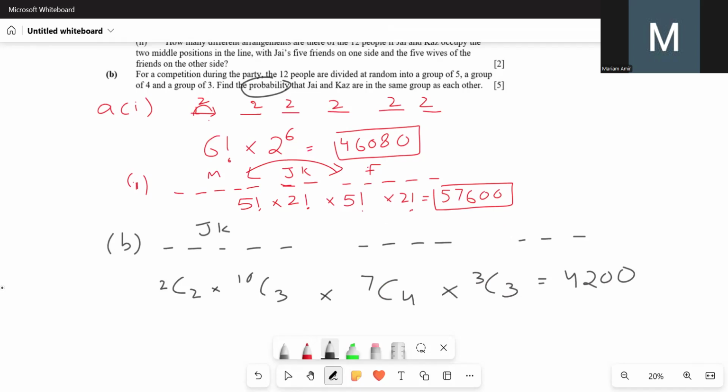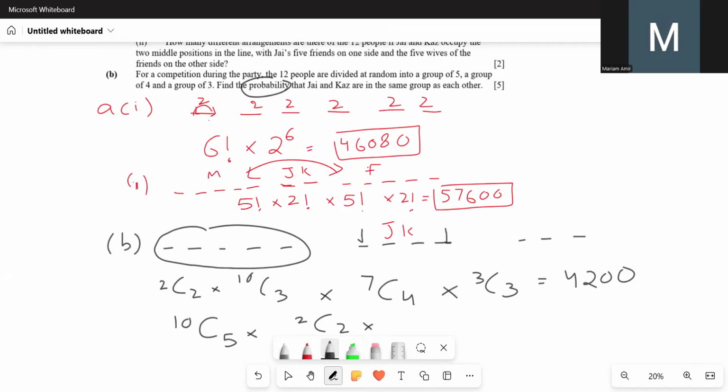Next, what if J and Kaz are here? These are 5 slots in total. We have 10 people who could take these 5 slots, so we'll start with 10C5. Why did I not take 12C5? Because J and Kaz, they're here. Then in the second group, we'll have J and Kaz, so 2C2. Then we have 2 more spots available and we have 5 more people left, so 5C2. And in the end, 3 people left for these 3 slots, so 3C3. This will give us 2520.